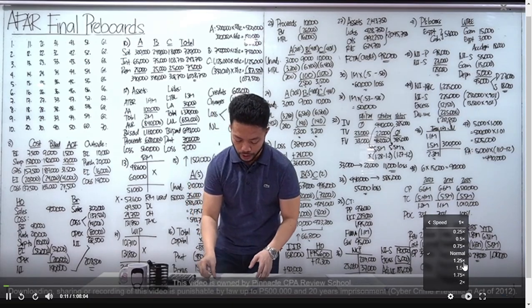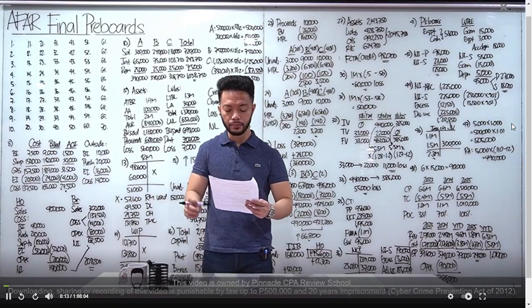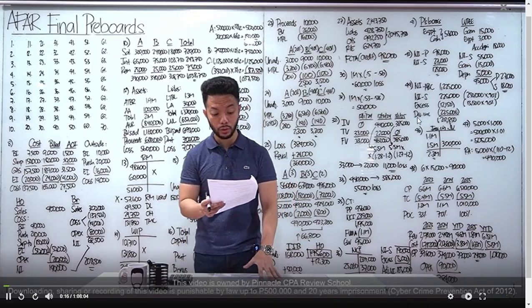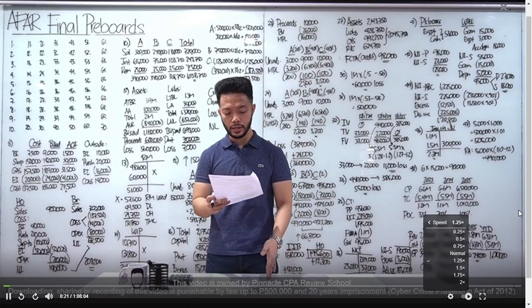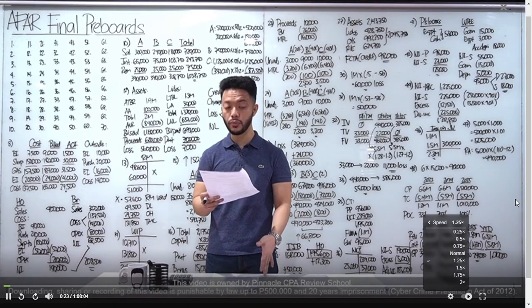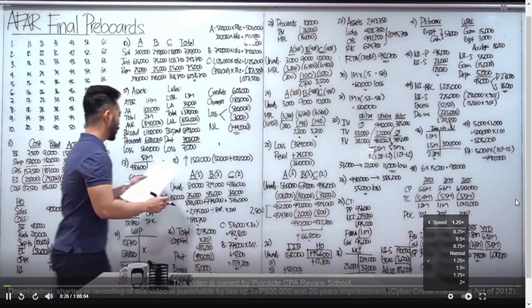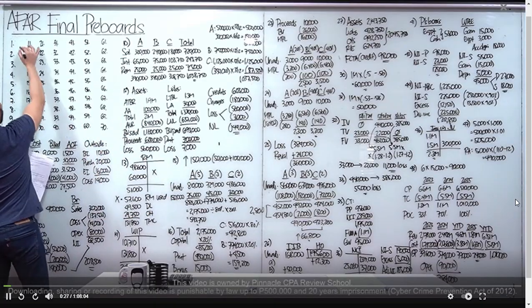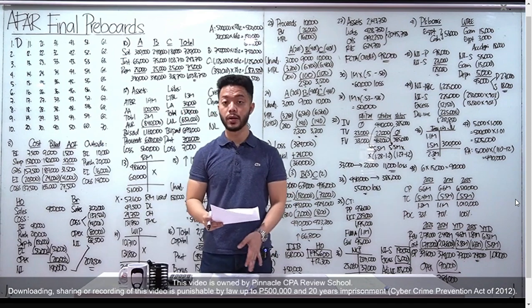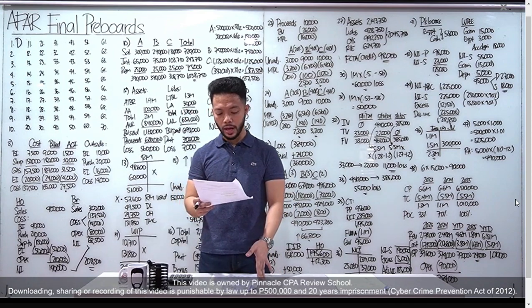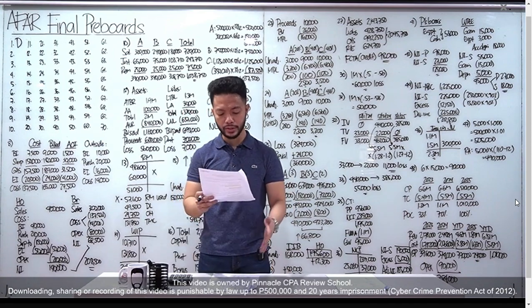Which of the following interest component calculation basis is least susceptible to manipulation when allocating profits and losses to partners? So least susceptible, pili ka lang between C or D. Yung C, average of beginning and ending, while letter D, weighted average capital. Best answer is weighted average capital. Kasi yung weighted average capital, ang magiging basis mo or yung weights mo dyan ay yung number of months outstanding. While yung letter C, beginning plus ending over 2 lang yan. So best answer natin dyan is letter D.